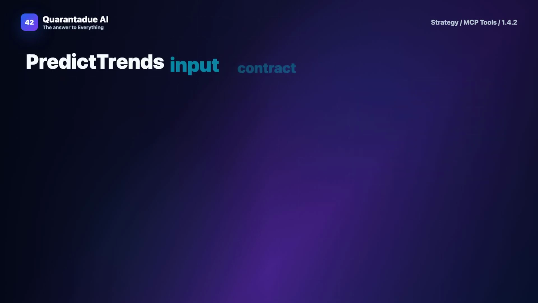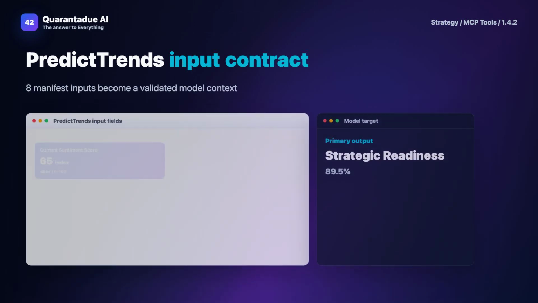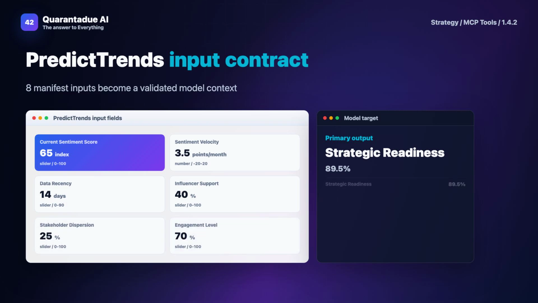Predict Trends starts with a defined input contract. Typical inputs include current sentiment score, sentiment velocity, data recency, influencer support, and stakeholder dispersion. Keeping these fields explicit reduces ambiguity and makes every run easier to audit.